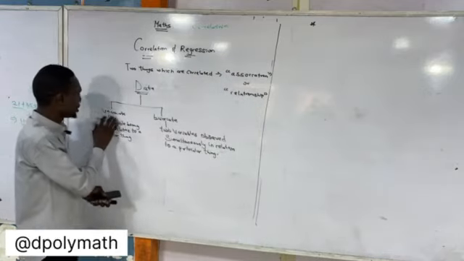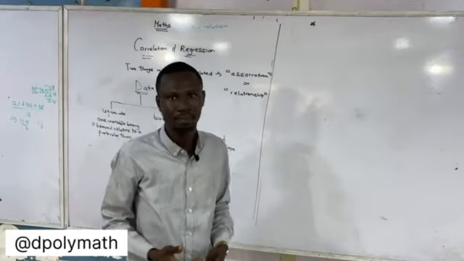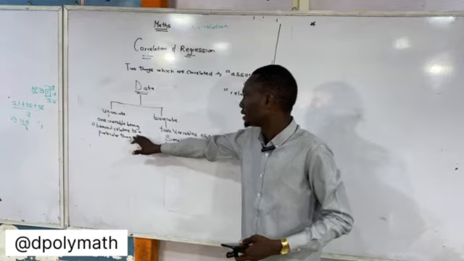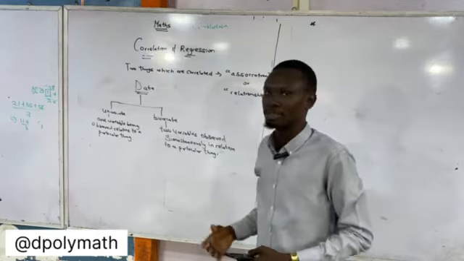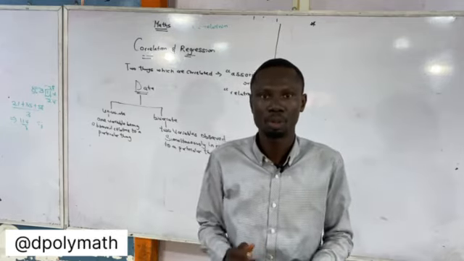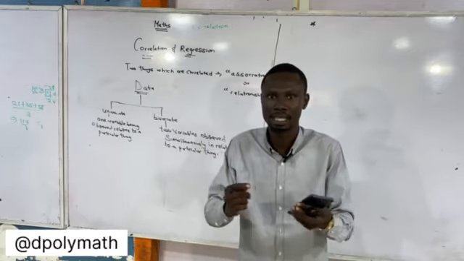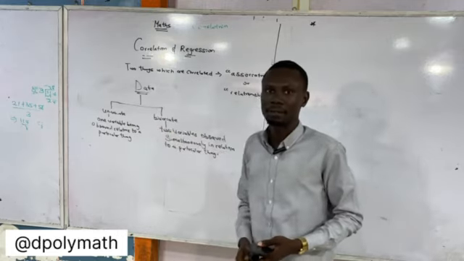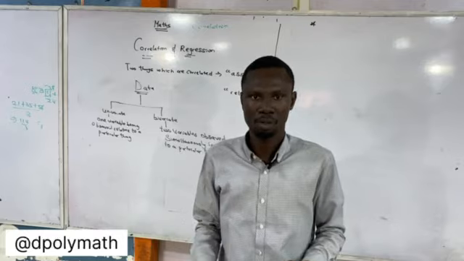So data can be univariate data, and data can be bivariate data. The univariate data, one variable being observed relative to a particular thing, and a bivariate data, two variables observed simultaneously in relation to a particular thing. So we have two things in a bivariate data, simultaneously looking at it at the same time. So that's a univariate data and a bivariate data. So now we move on to the types of correlation.